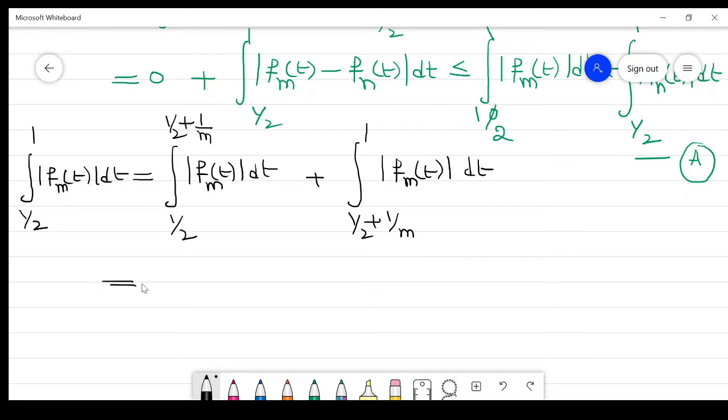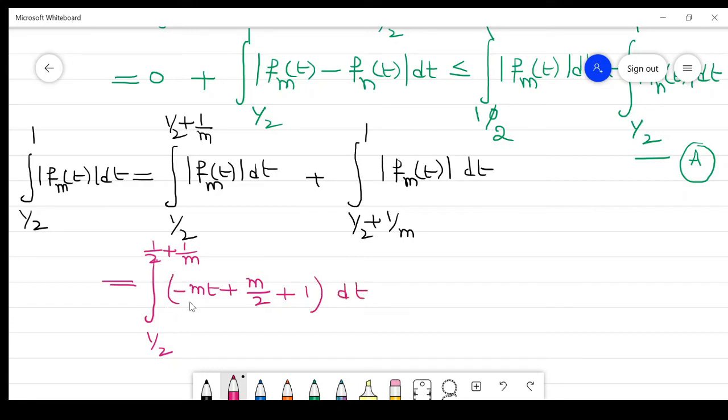What is that value? It is the integration from 1/2 to 1/2 plus 1/m of minus mt plus m/2 plus 1, dt, right?